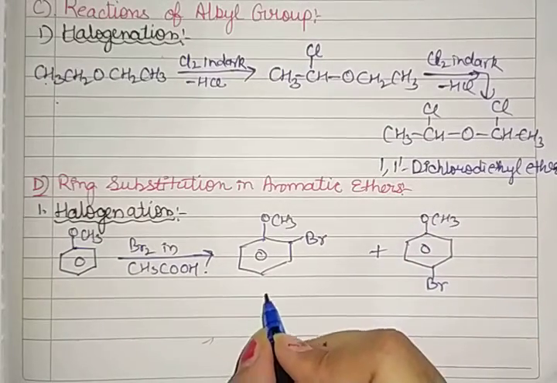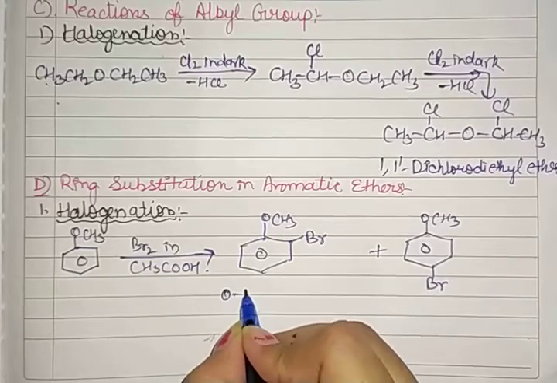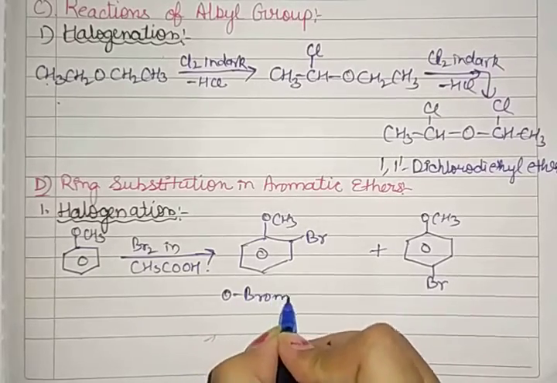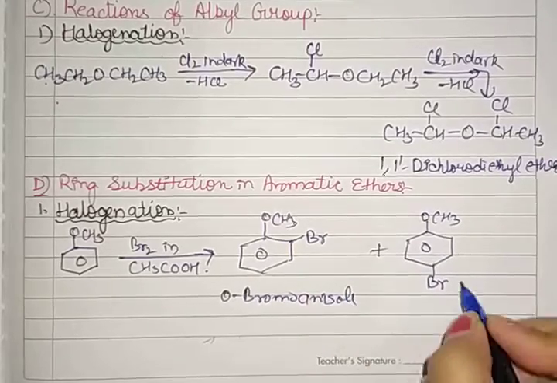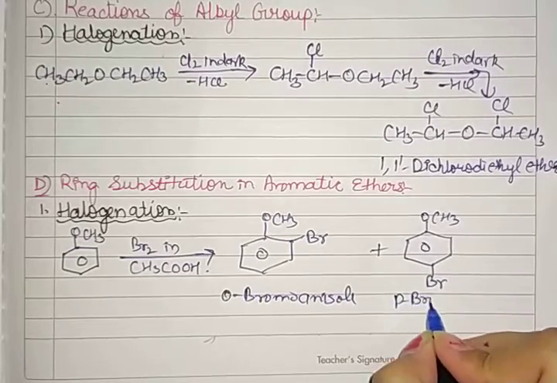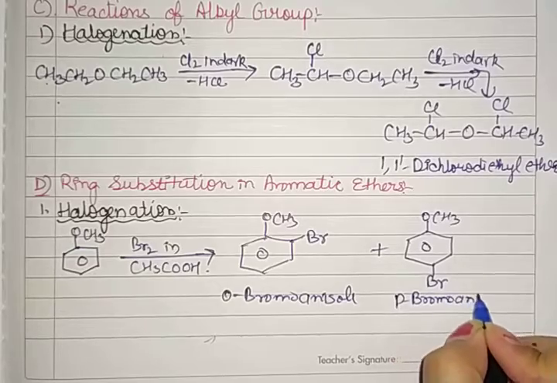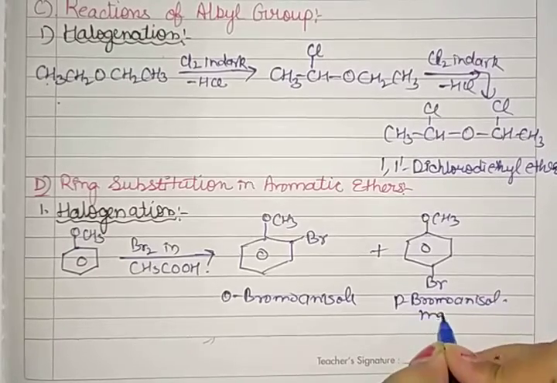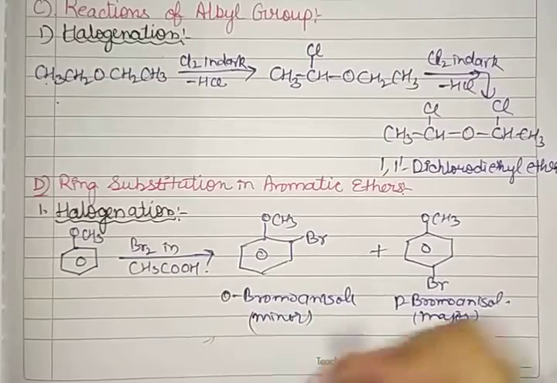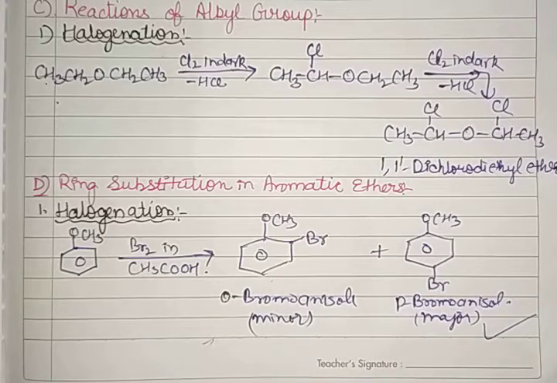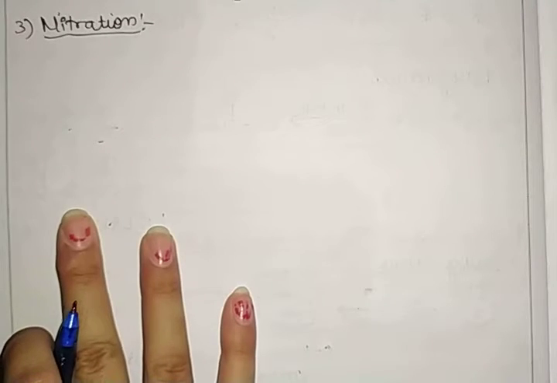The name of that compound is ortho-bromoanisole. Similarly, this is para-bromoanisole. This is the major product, and the other is the minor. Why? Because this has more symmetry compared to the ortho. The next reaction we have is the Friedel-Crafts reaction, which we already discussed, so I am not repeating that again.